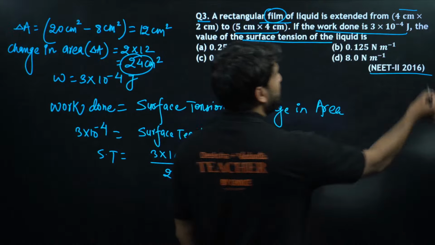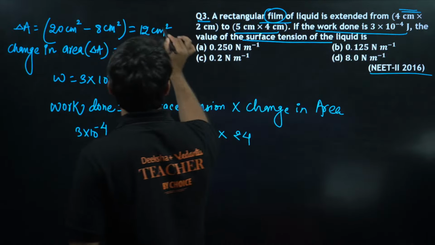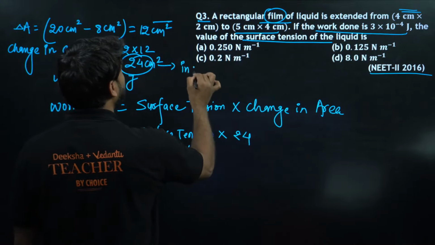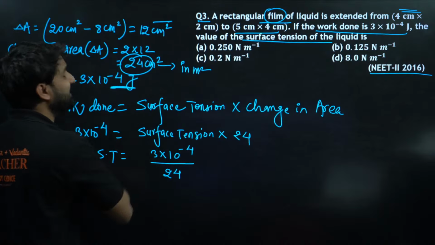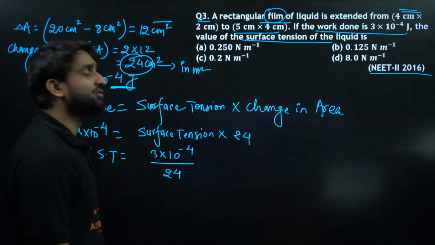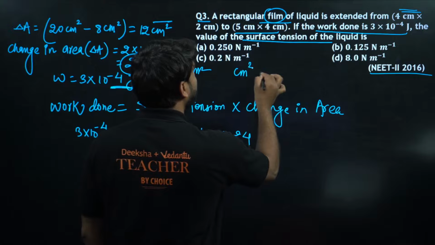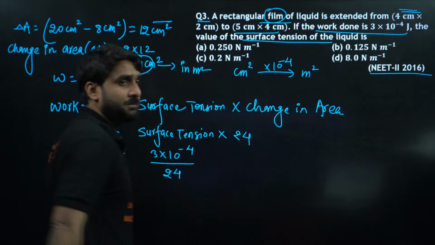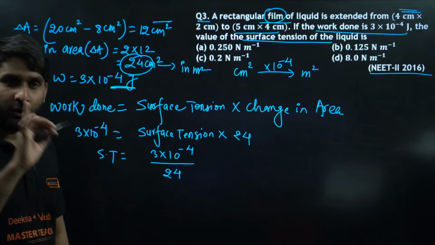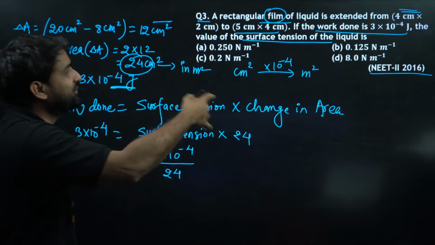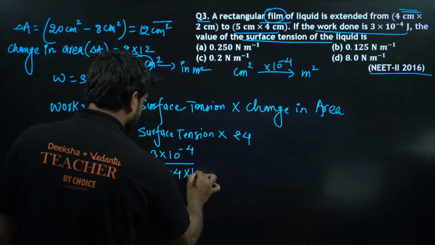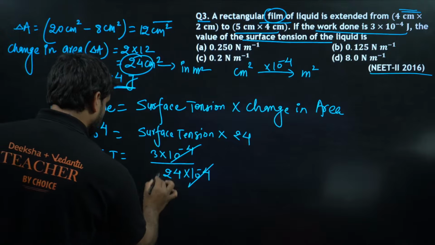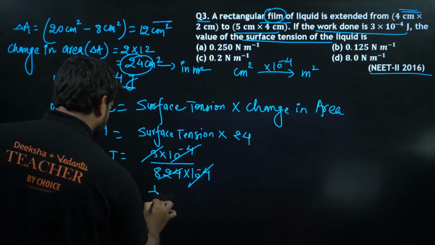And one very important thing, these are all in centimeter. If these are all in centimeter, we have to convert to meter square first. Why? Because this is also in SI form, so we have to convert into meter square. So do you know, my dear champion, when we convert centimeter square into meter square, we multiply by 10 to power minus 4. Always keep it in mind. 10 to power minus 2 whole square is equal to 10 to power minus 4. So this 10 to power minus 4 cancels here. So ST will be equal to, 3 will cancel this, so this is 1 by 8.